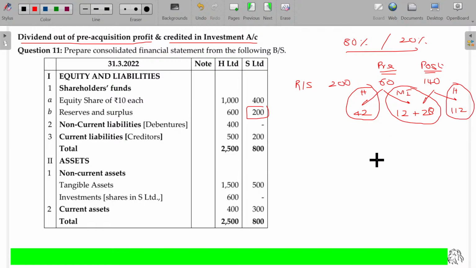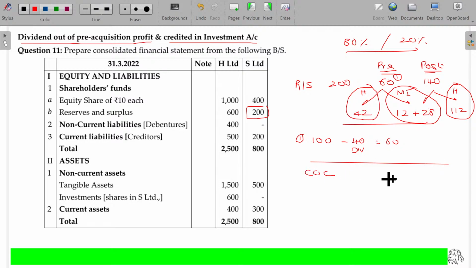You never bother with what? Unrelated means the dividend distribution. It will have no impact. How do you calculate this one? 100 minus dividend distributed. Okay. 60. That's how we calculated the pre-acquisition profit.